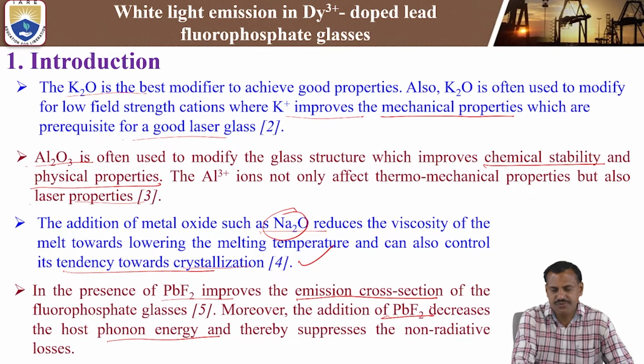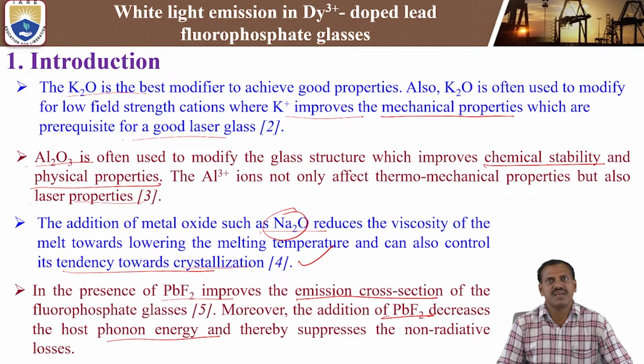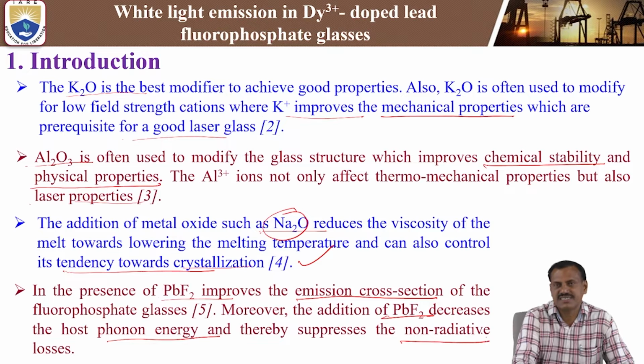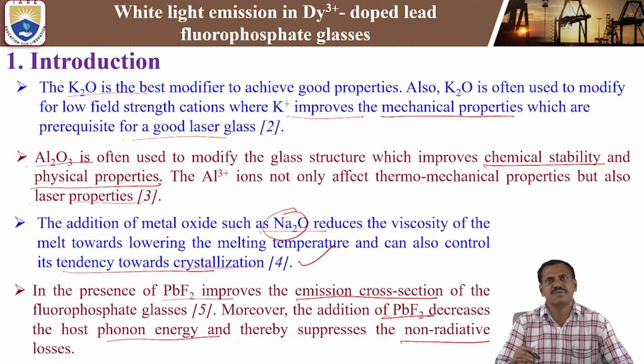Whenever adding the lead fluoride content, it will decrease the host phonon energy, thereby suppressing the non-radiative losses. Whenever these non-radiative losses are suppressed, it will improve the emission cross section value. Emission cross section should be increasing. With low phonon energy, the quantum efficiency is also higher compared to other fluorophosphate glasses. That is why we are using lead fluoride content here. Whenever fluoride content is added to the phosphate glasses, it automatically decreases the host phonon energy. That is why it improves the quantum efficiency and the emission cross section value increases. These are important laser properties for laser glass spectroscopy.